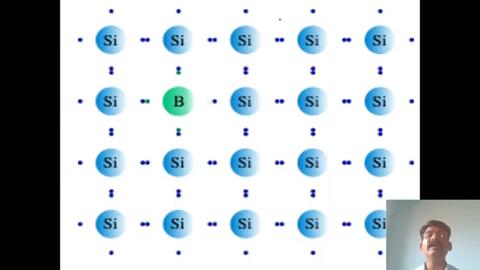So let's look here. This is the crystalline structure of P-type semiconductors. Here the silicon shares its 4 electrons, but one silicon atom is removed and replaced by a boron atom. Boron has only 3 electrons: this is 1 electron, and 2 and 3. The 3 electrons are shared with 3 silicon atoms, and there is no bond here because 1 electron is less.